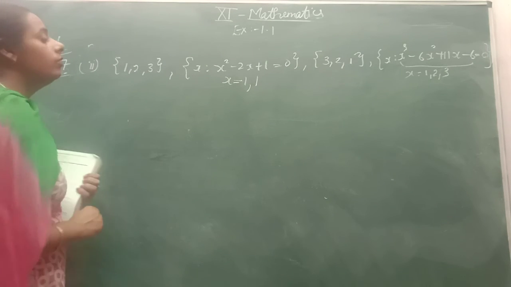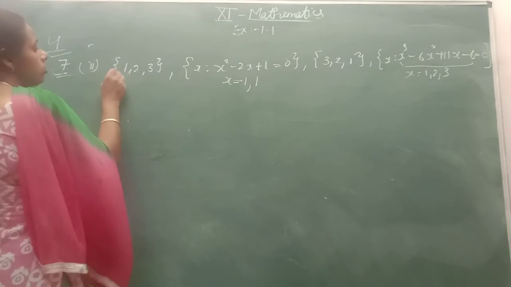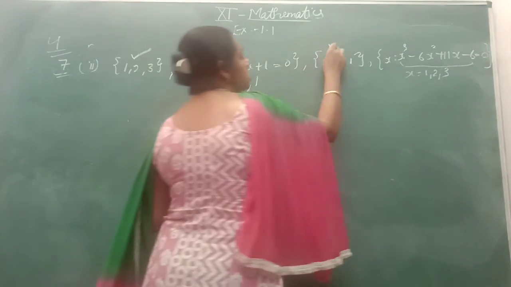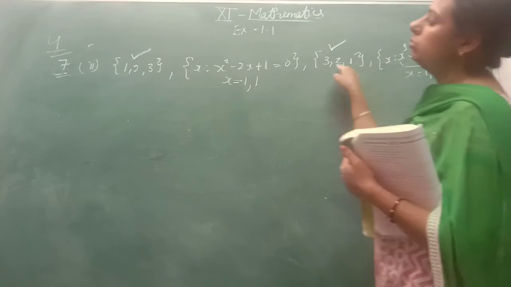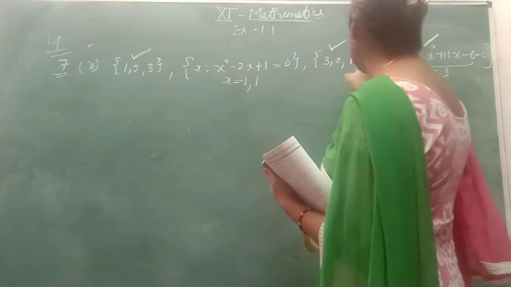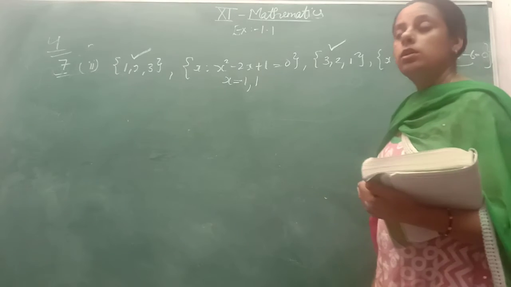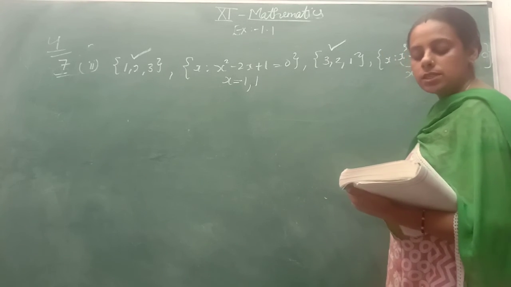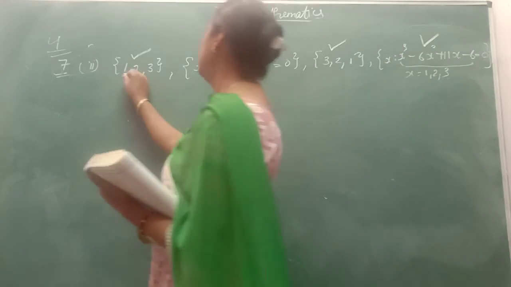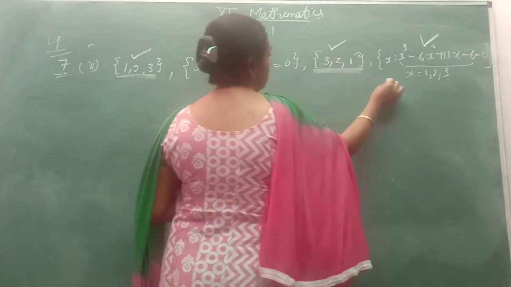Now you tell me which are the equal sets. This set and this set have the same elements, 1, 2, 3. So these three sets are equal and equivalent, but they are asking which sets are equal. So this set and this set are equal.